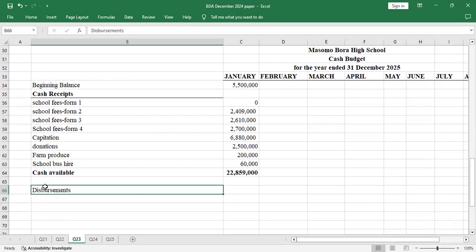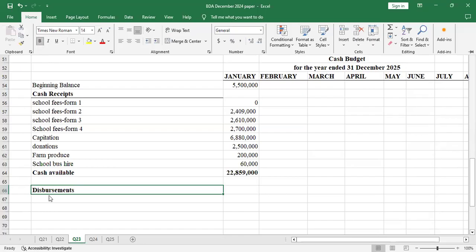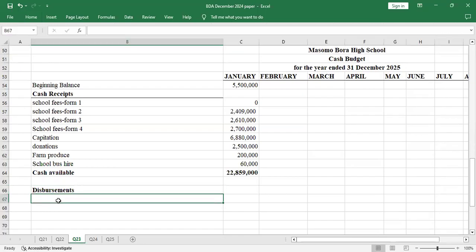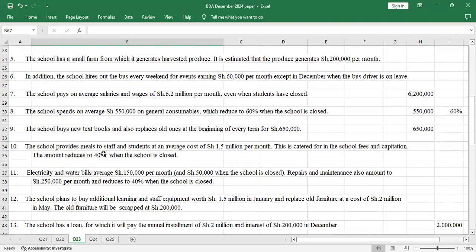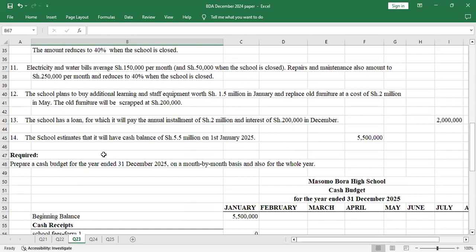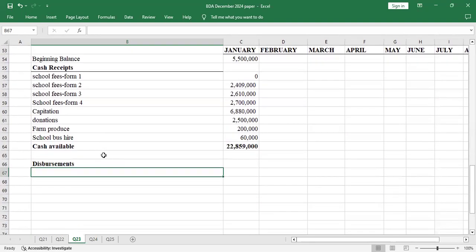And as I said, you do month by month. So we have disbursements. I'll go to additional information number, was it 8 or 9? Number 7: the school pays on average salaries and wages of shillings 6.2 million per month, even when the students have closed. So this one will be paid all through to December.